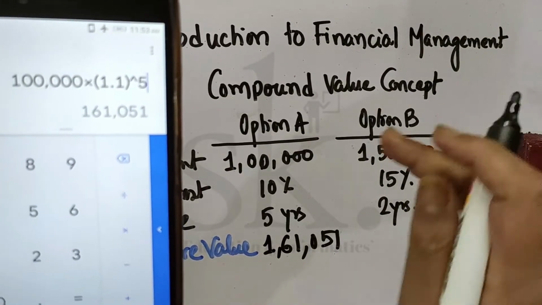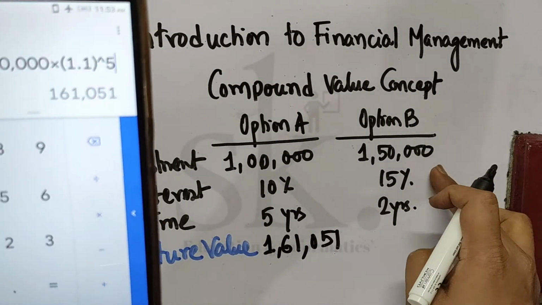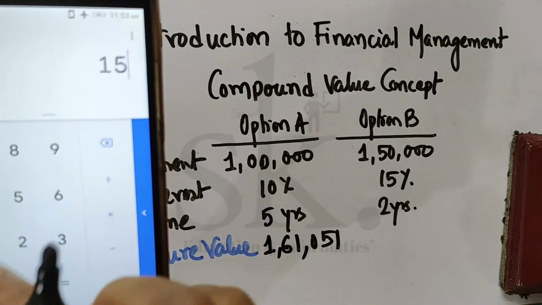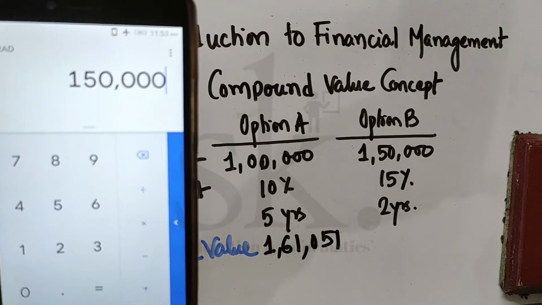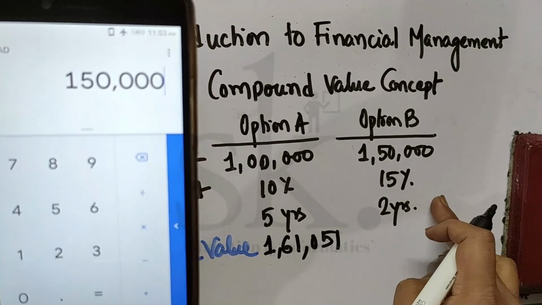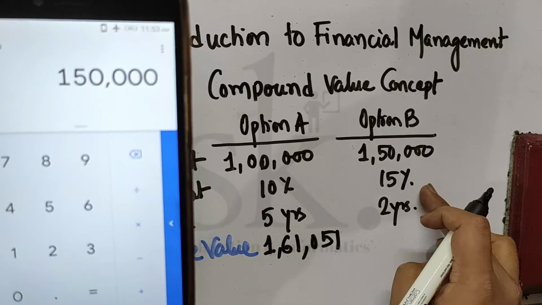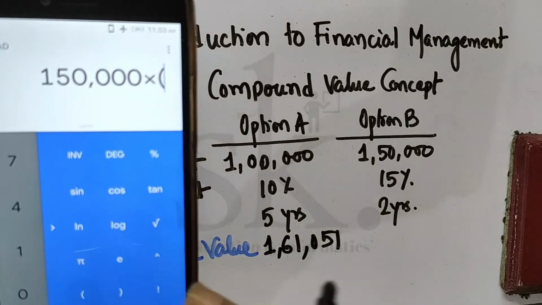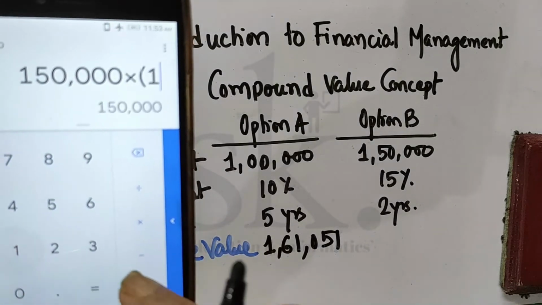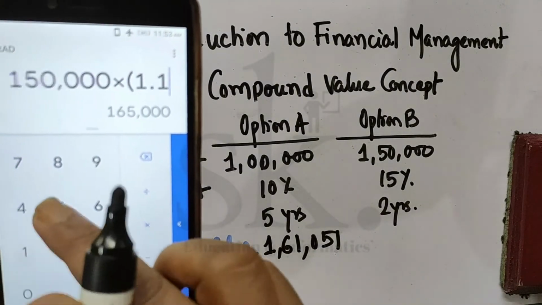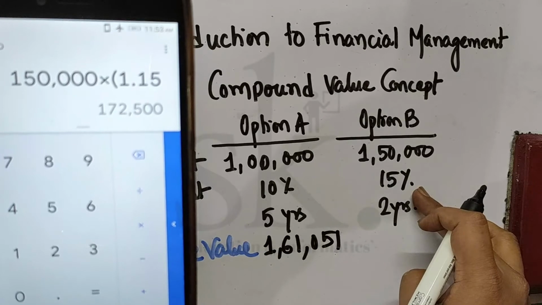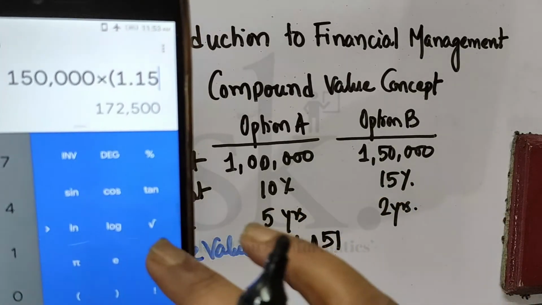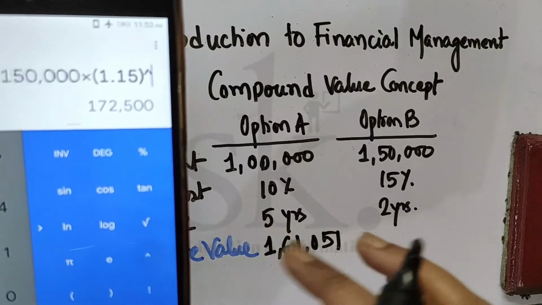I also have an option 2. And what is the option 2? Option 2 is, say for example, 1,50,000. Now this is invested at 15%, so I go back to the first bracket: 1.15, because 15% is 0.15, so 1 plus 0.15 is 1.15, to the power, for how many years?